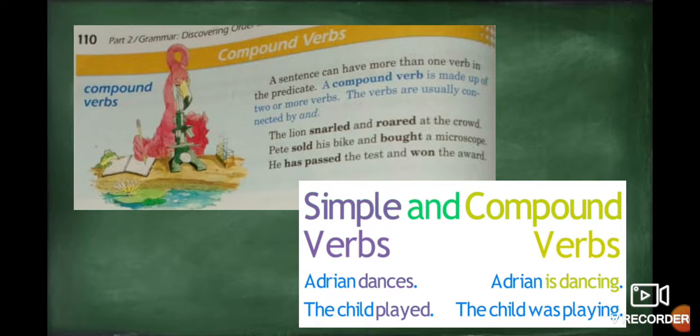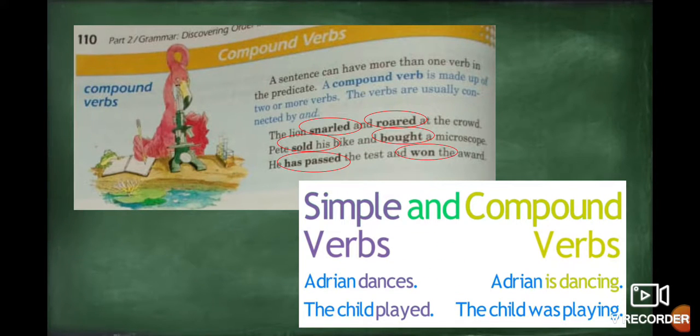The lion snarled and roared at the crowd. The first verb is snarled, and the second one is roared. That means this sentence has compound verbs. Pete sold his bike and bought a microscope. The first action is sold, and the second action is bought. Exactly. He has passed the test and won the award. The first one is has passed, and the second action is won.